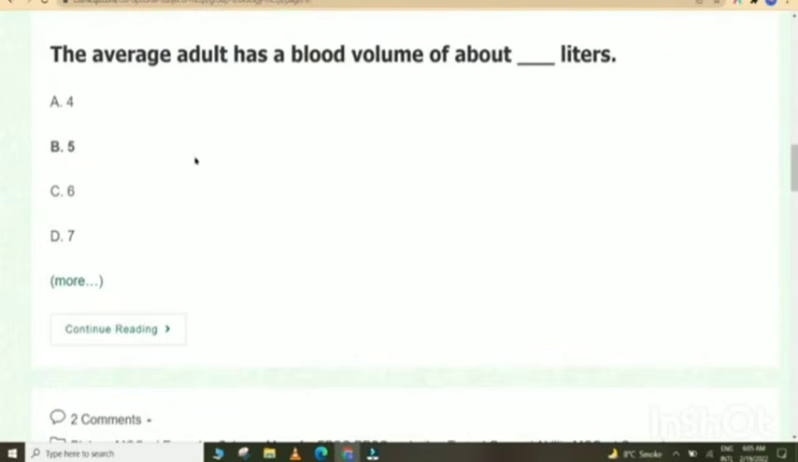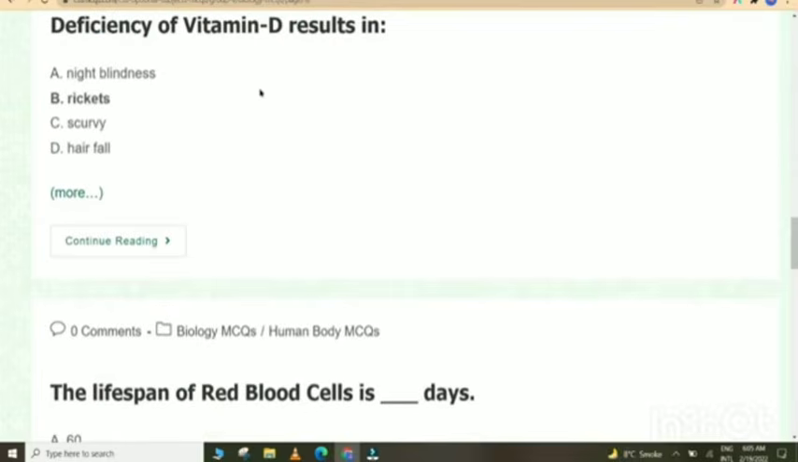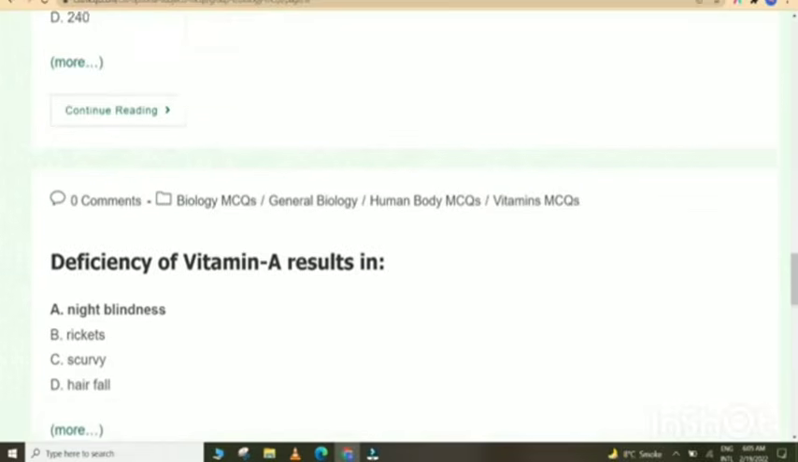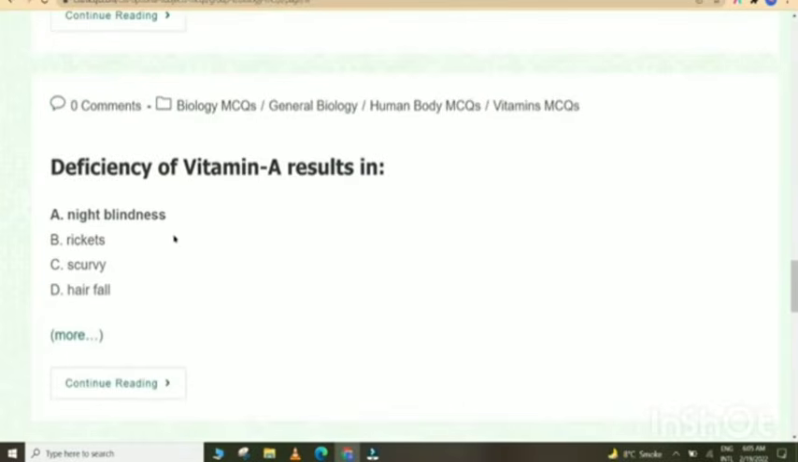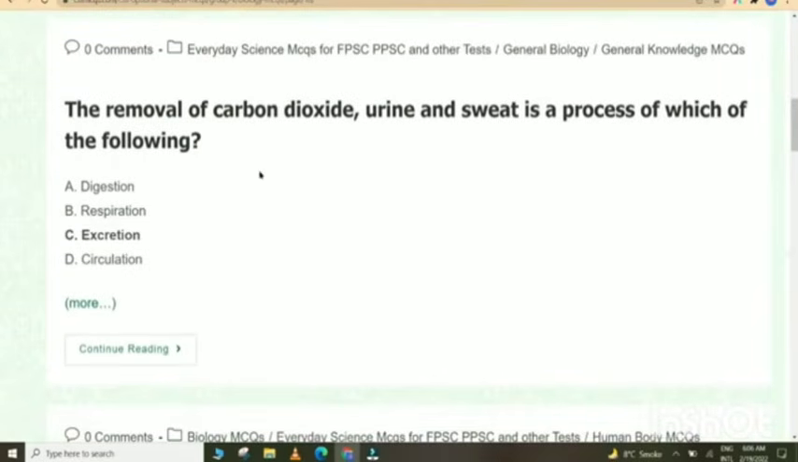The average adult has a blood volume of about 5 liters. Each day the human body breathes in 15,000 to 20,000 liters of air. Deficiency of vitamin D results in rickets. The lifespan of red blood cells is 120 days. Deficiency of vitamin A results in night blindness. The removal of carbon dioxide, urine and sweat is a process of which of the following? Excretion.